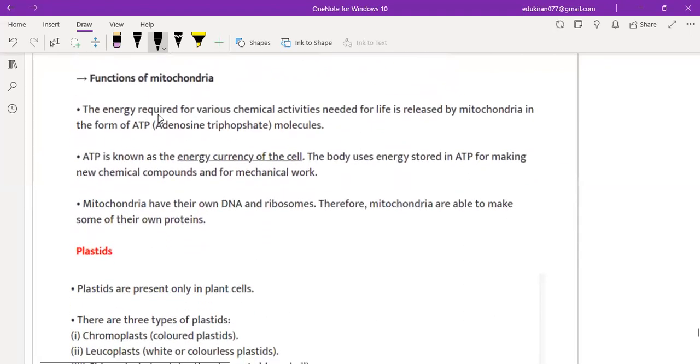Now, the energy required for various cell activities needed for life is released by mitochondria in the form of ATP molecules. What is ATP? ATP is also known as the energy currency of the cell. The body uses energy stored in ATP for making new chemical compounds or for mechanical work. Mitochondria have their own DNA, very, very important. They have their own DNA and ribosomes. Therefore, mitochondria are able to make some of their own proteins.